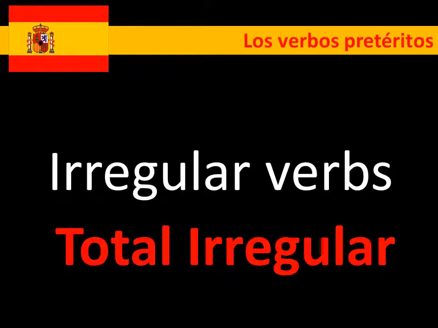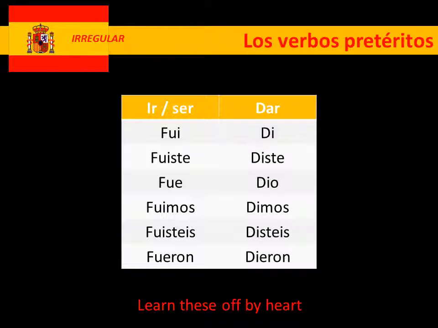Finally, totally irregular verbs. These are the ones that we're just going to have to learn. And here we go then. Ir and ser, really interesting. Ir and ser are exactly the same. So, to go or to be in Spanish in the past: fui, fuiste, fue, fuimos, fuisteis, fueron. May well have done that before. And then dar is a bit funny because you think of it as an AR verb, but it actually has the other endings on it. So it's di, diste, dio, dimos, disteis, dieron. And as it says at the bottom, learn these off by heart because you can't pattern them properly.